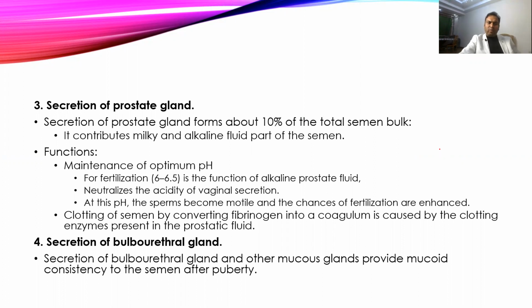Then comes the secretion of the bulbourethral gland. These are mucoid secretions, which provide the mucoid consistency to the semen that helps the semen to lodge in the vaginal tract and make the proper environment for the sperms to be motile.